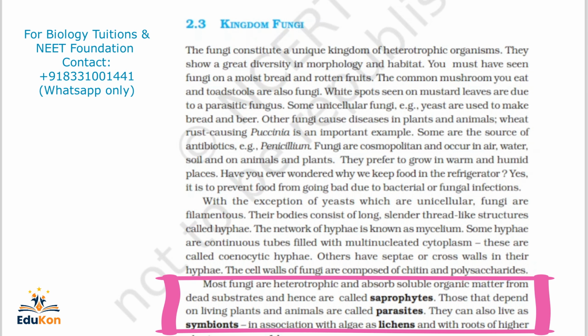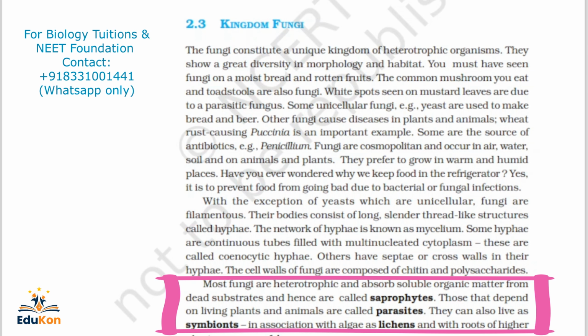A saprophyte, what is that? Sapro means the organism secretes certain enzymes outside, and those enzymes decompose the organic matter or substrate into simpler forms so that the organism can absorb them. Those that depend on living plants and animals are called parasites.